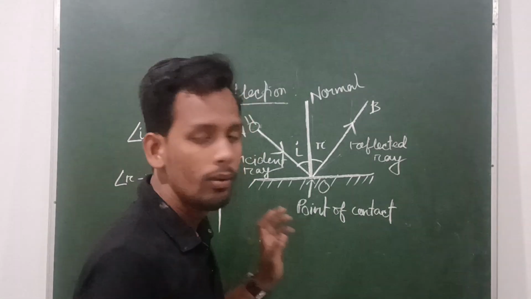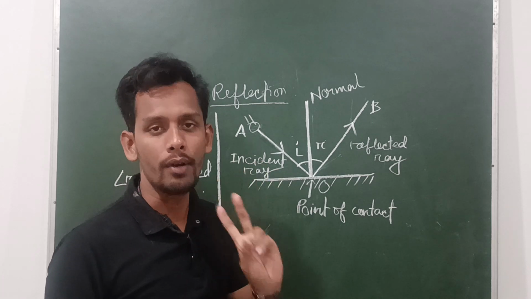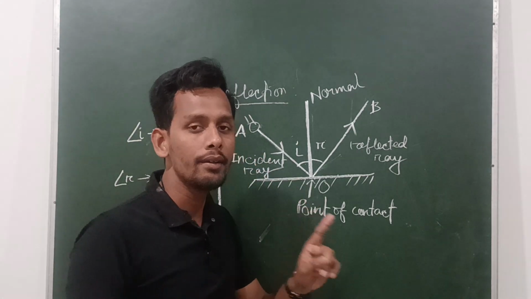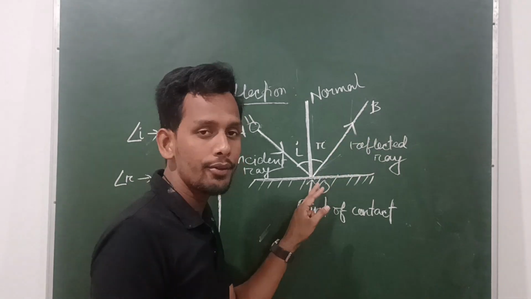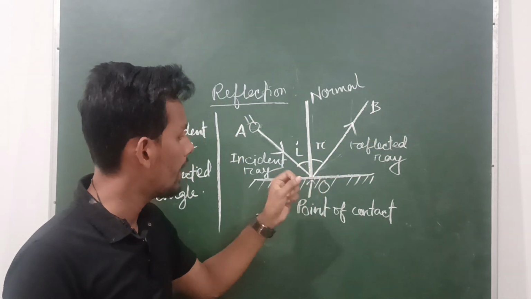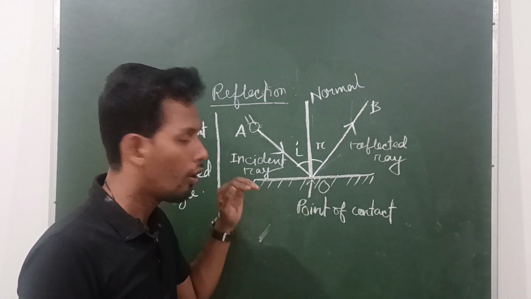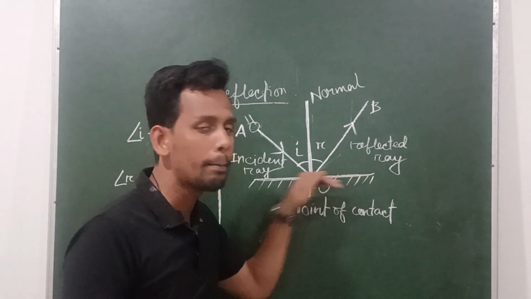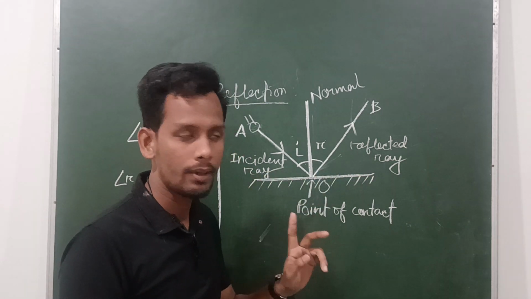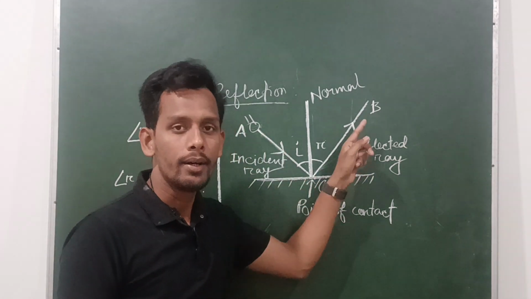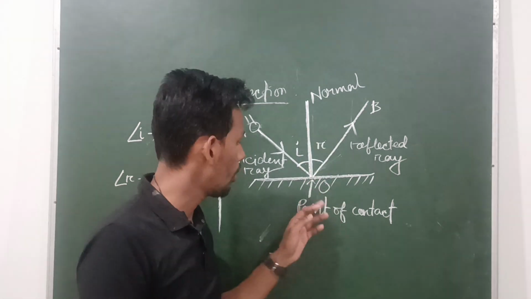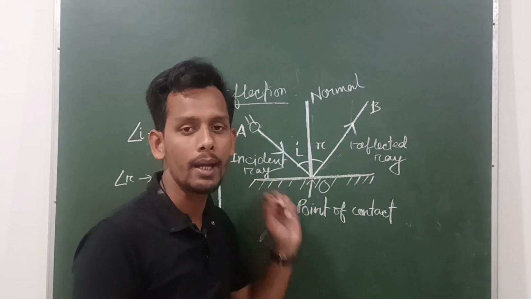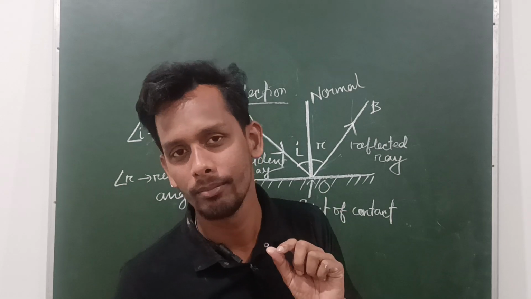Clear? Now we will know about two laws of reflection. The first law is: the incident ray, the reflected ray, the normal and the point of contact always lie on the same plane. That means on the same plane mirror. Clear?